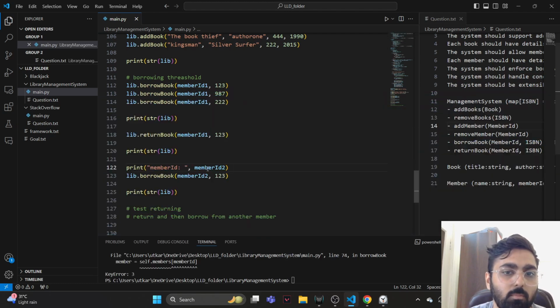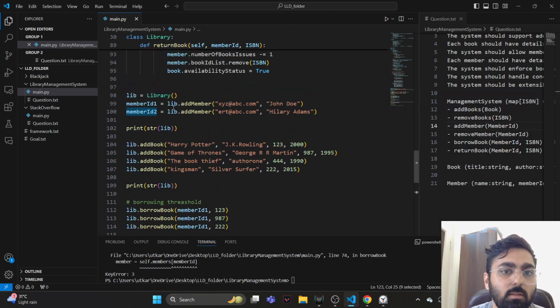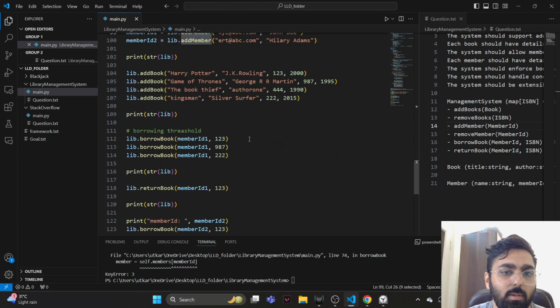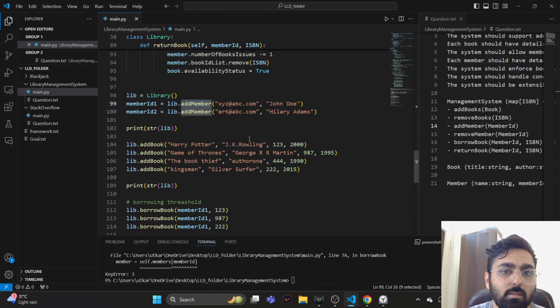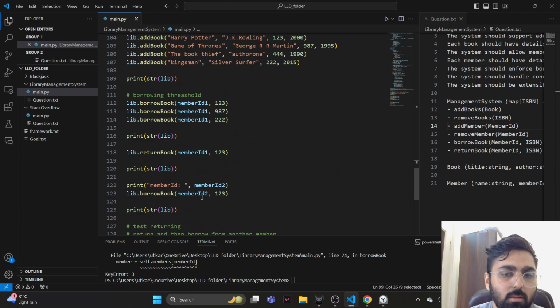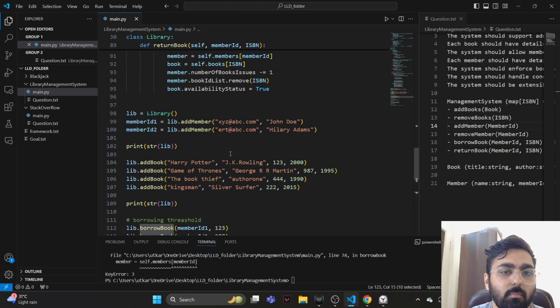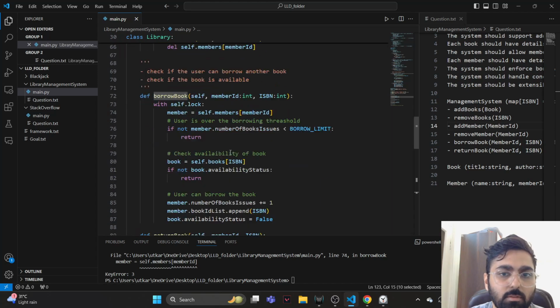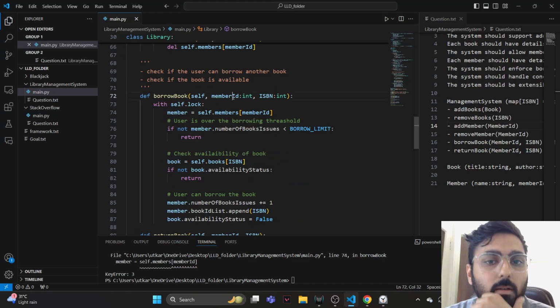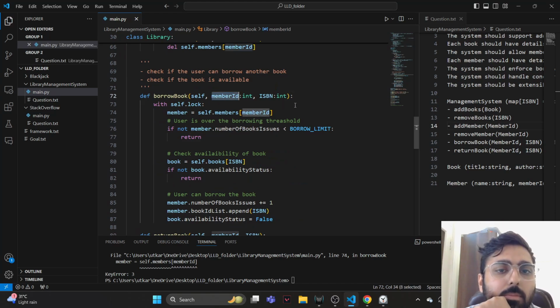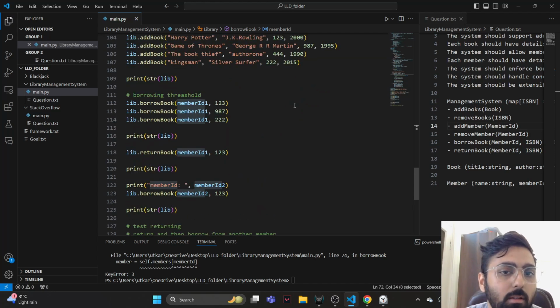So this member ID 2 is coming out to be 3, but add member we only called twice, right? Why would it come out to be 3? What are we doing in the borrow book function? We take up the member ID which is somehow 3.